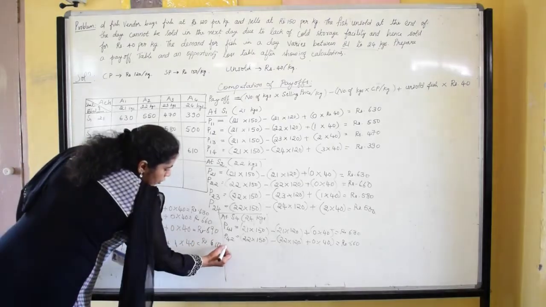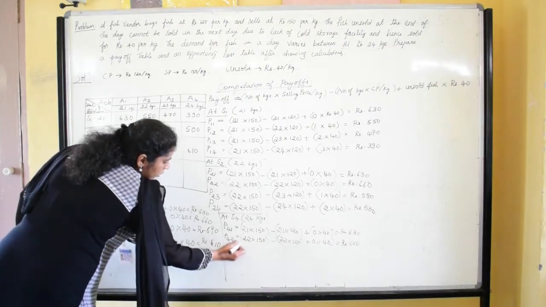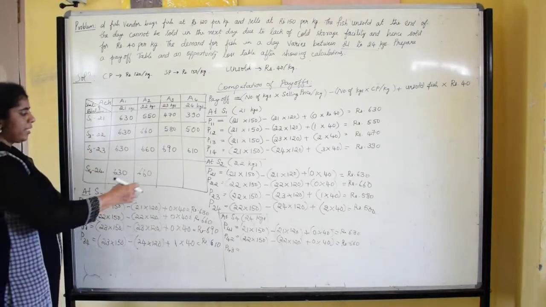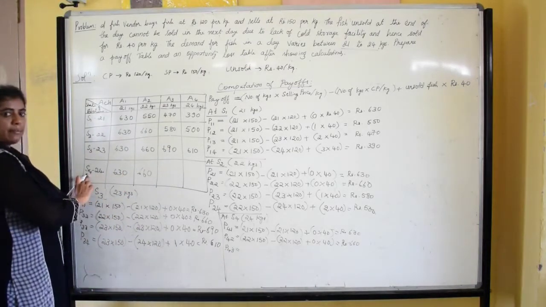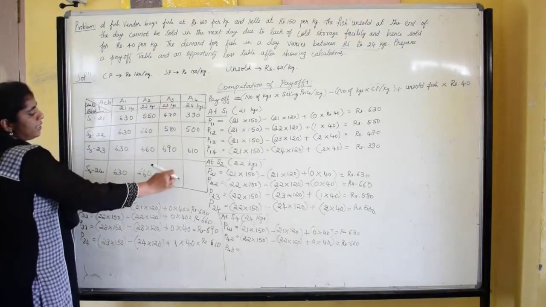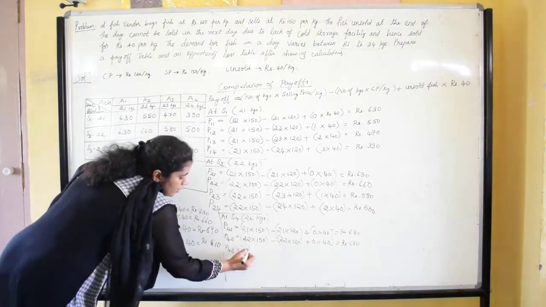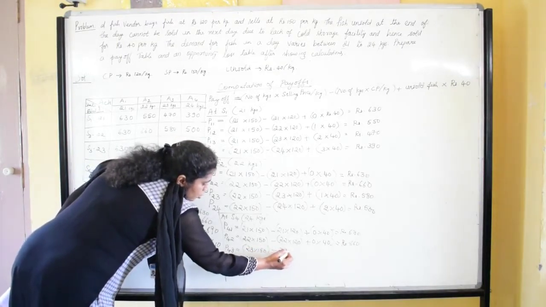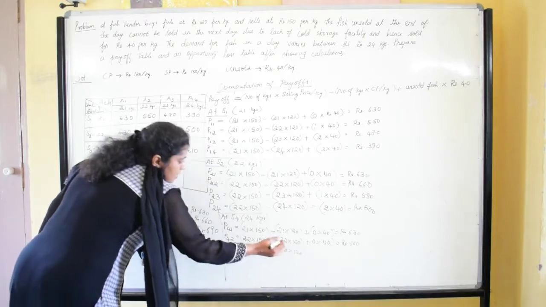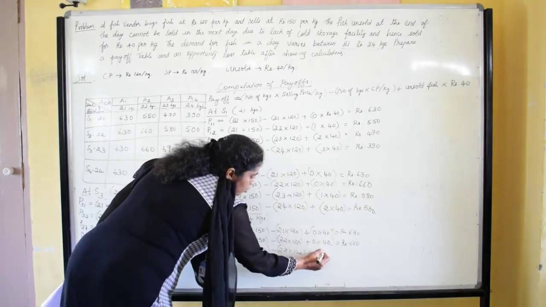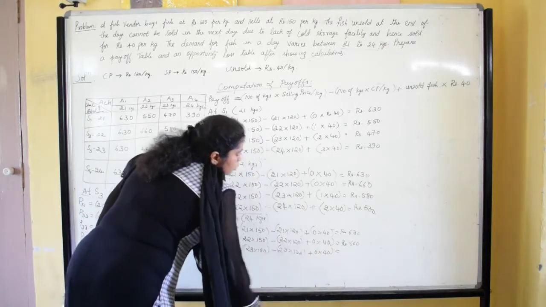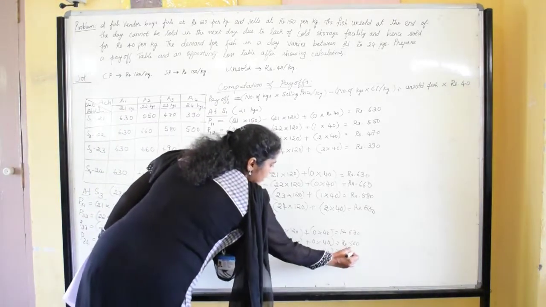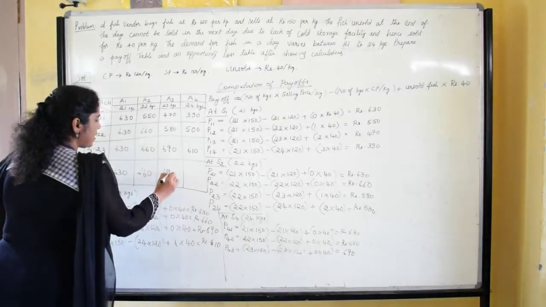Then payoff at fourth row, third column. 23 kgs of fish had been bought in the market to be sold, but the existing demand is for 24 kgs. Only 23 kgs can be sold. 23 into 150 minus 23 into 120, nothing is left. So 0 into 40, that is equal to rupees 690. So here the value is 690.